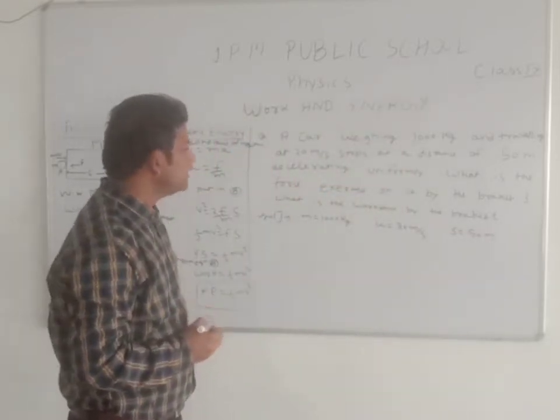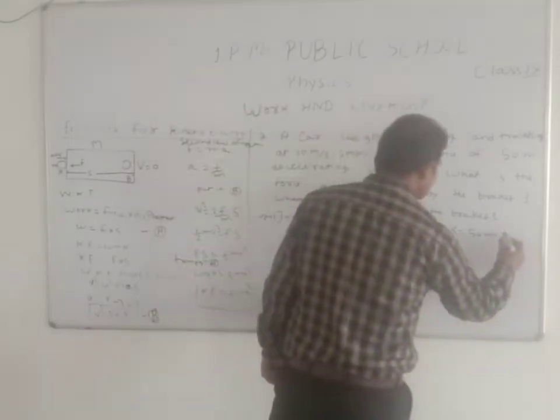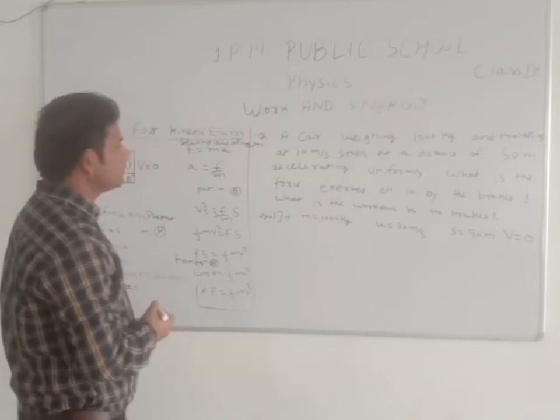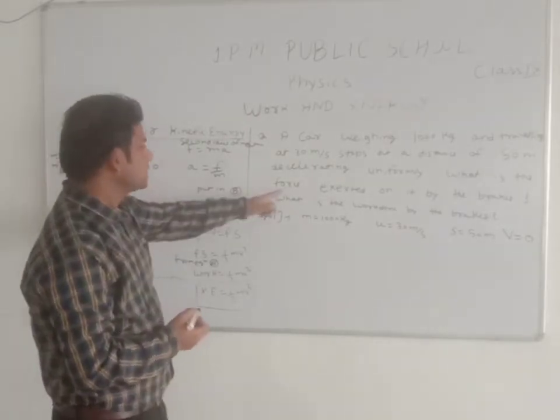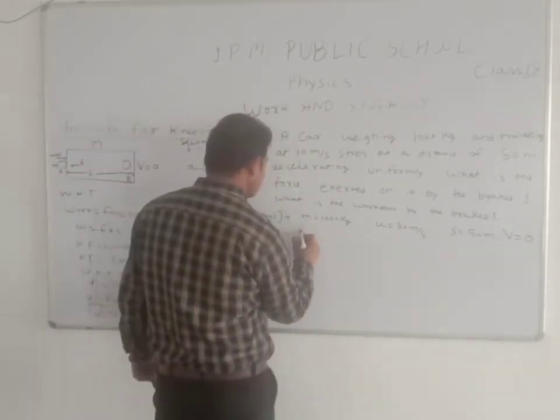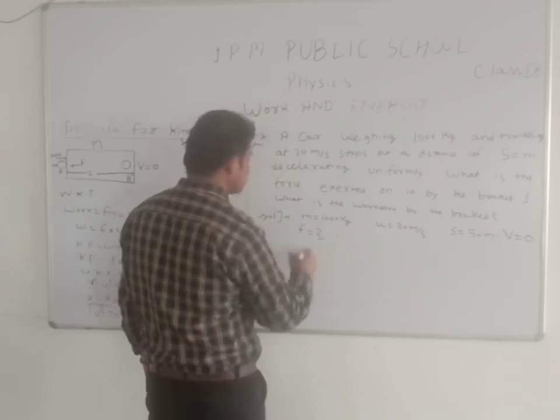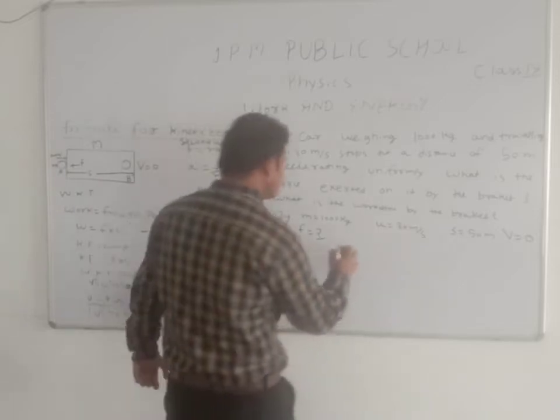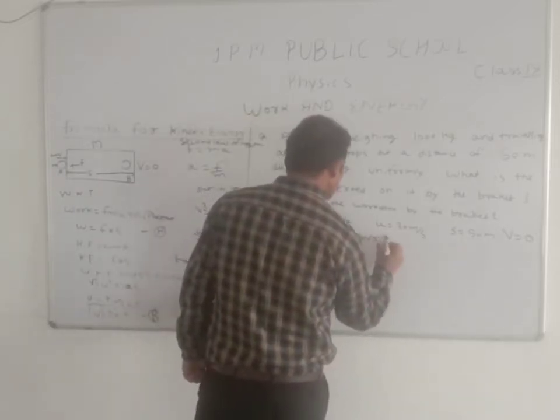Decelerating uniformly, it means final velocity v equals 0 is given because after some time the car is stopped. What is the force? It means F is the question mark. And what is the work? It means W equals question mark.